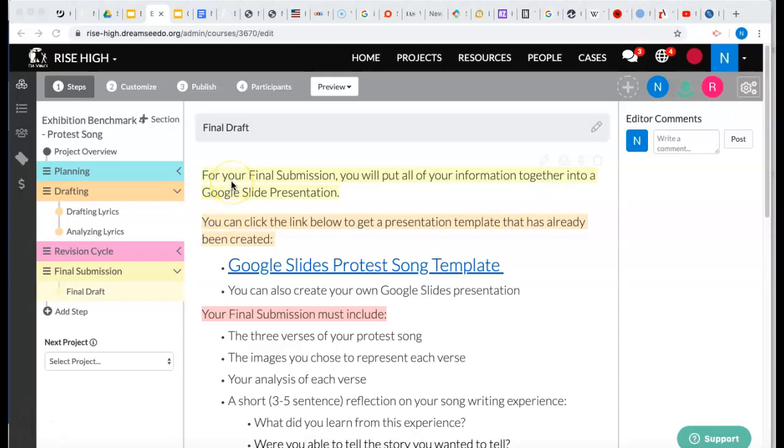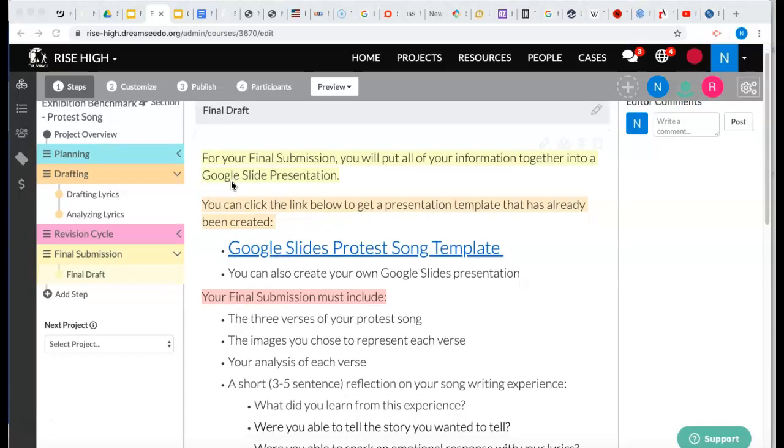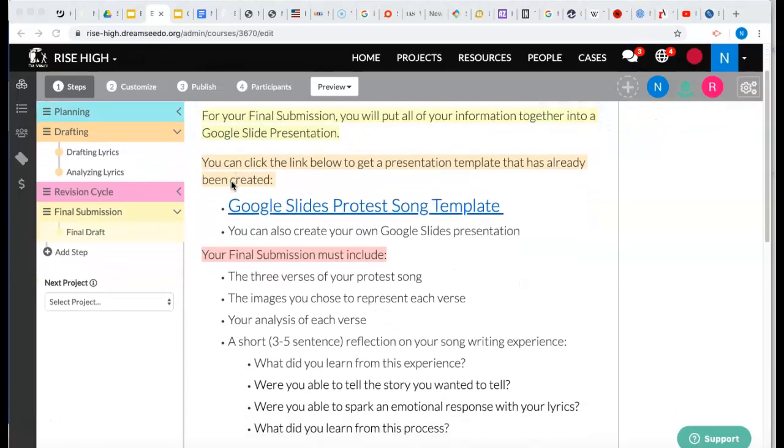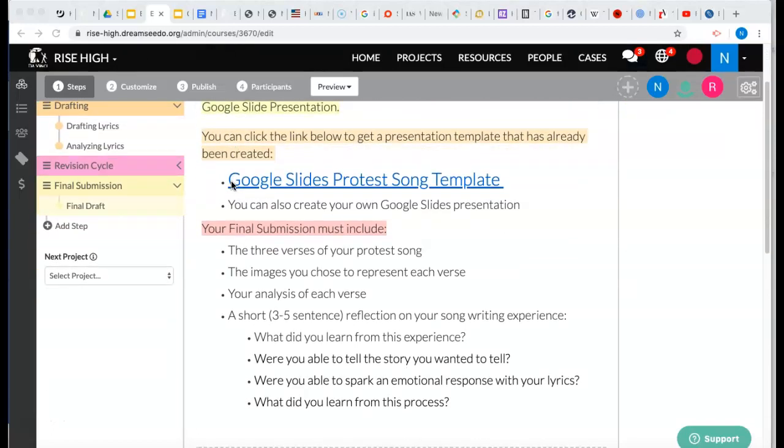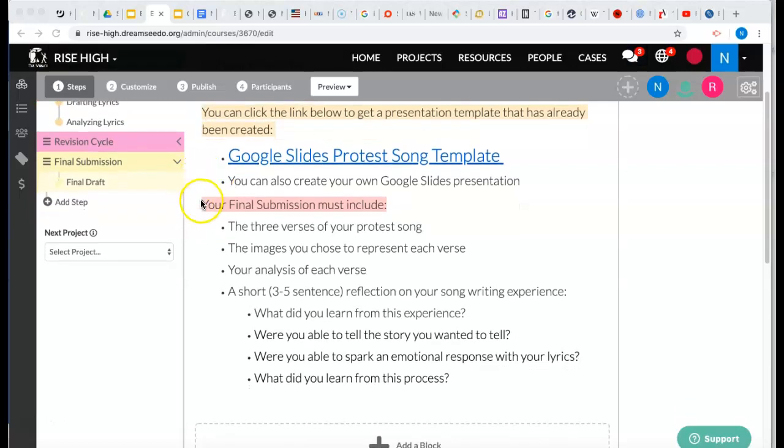All right, students, we are at the final draft, final submission for your protest song. So in this step, you are going to put it all together in a Google Slides presentation. You should have all the components at this point, your verses, your images, your analysis, and then you're going to be adding a component in this step. You're going to be adding a short reflection on your songwriting process, touching on some of these questions.